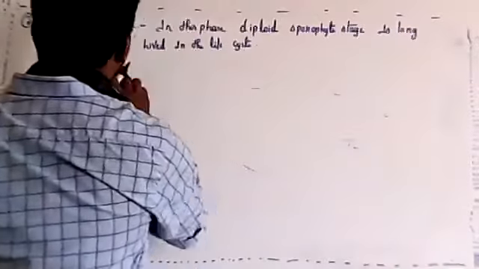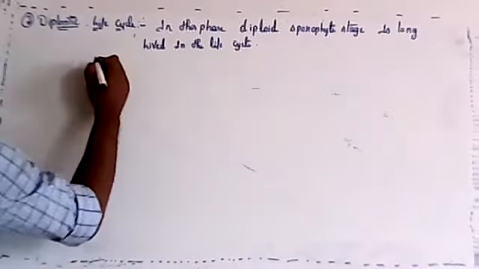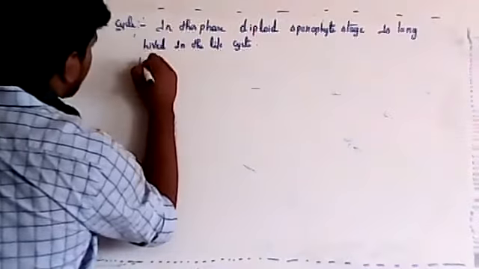So for diplontic, the examples are gymnosperm and angiosperm.